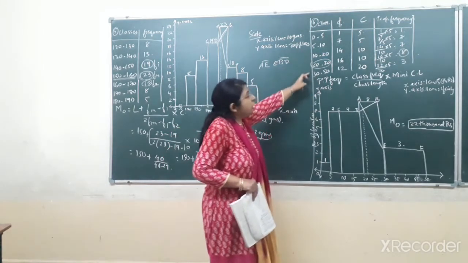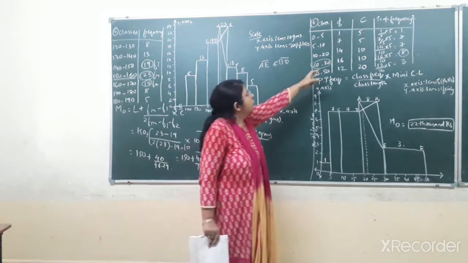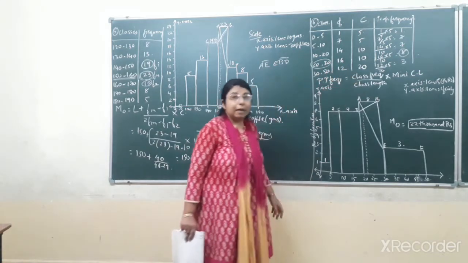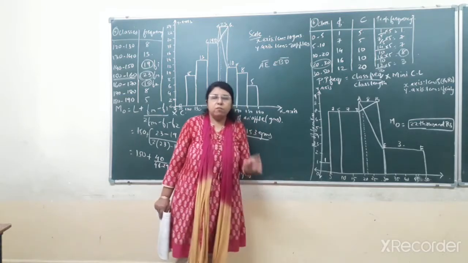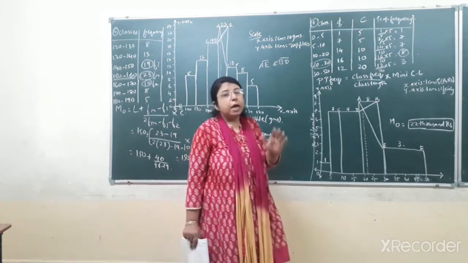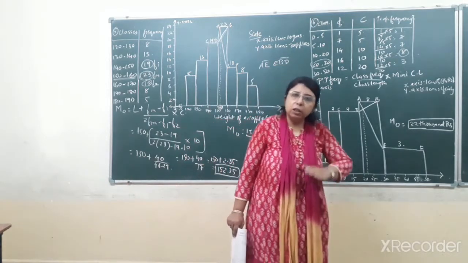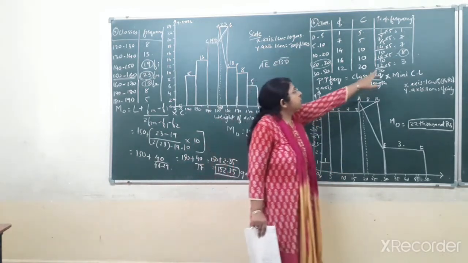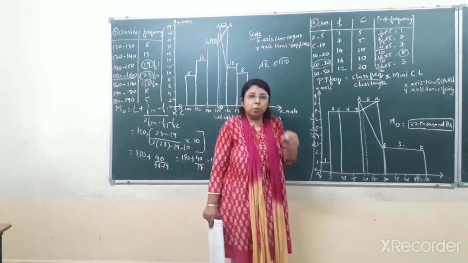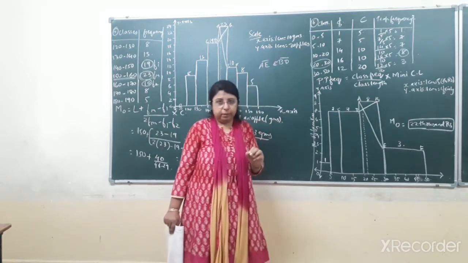Here you can see unequal classes are given in the question. Frequency is also given. Now first of all I found the class length. Whenever you are told to find the mode by the graphical method, and the classes have unequal class length, in that case you have to find the proportionate frequency. Now what is proportionate frequency? How to find it?